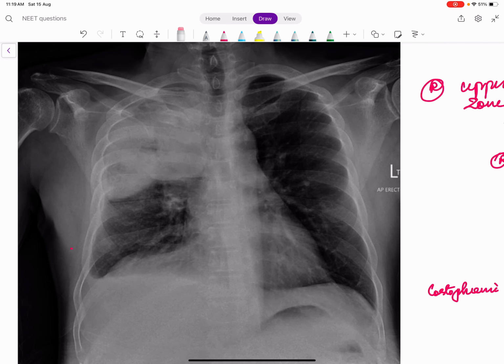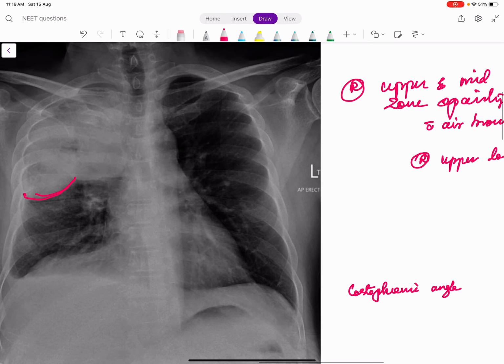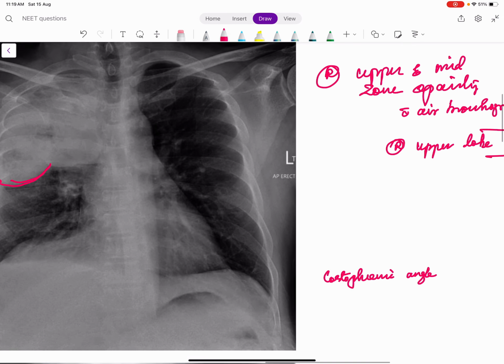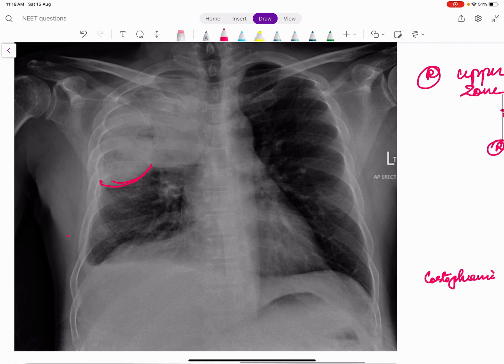See, this is a bulge. Usually the upper lobe and middle lobe are separated by the fissure there. So this bulge is called the bulging fissure sign. Don't confuse it with the bulging tumor sign. This is a bulging fissure sign with right upper lobe consolidation. We can find out the organism also. It is Klebsiella pneumonia.